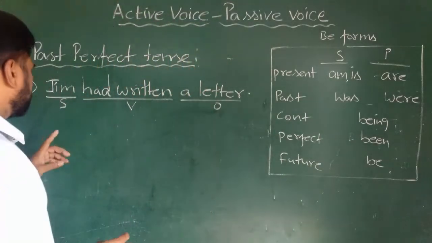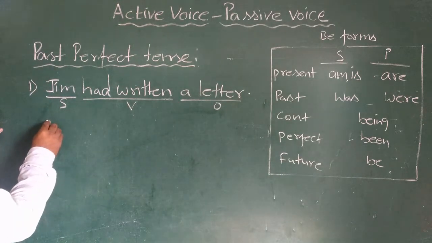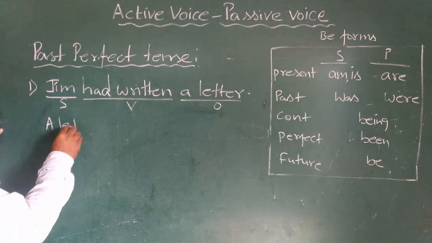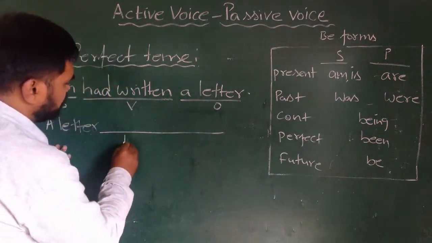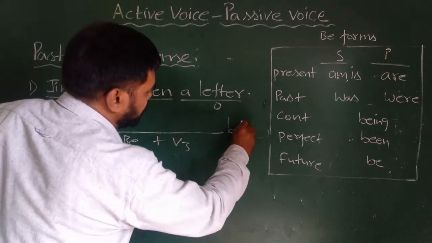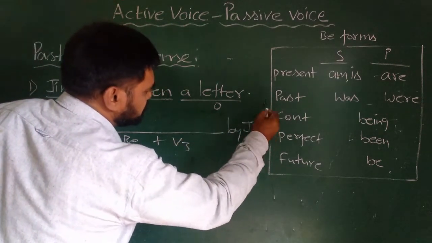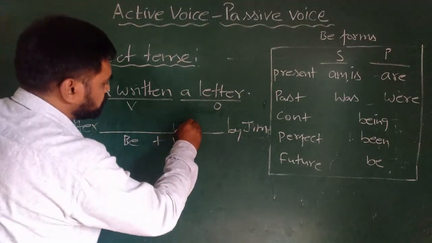So let us continue. See here, a letter, we will keep the object in place of the subject. A letter, then we'll go with the be form plus V3, and finally we will write the subject as the object. So V3 we know, written.